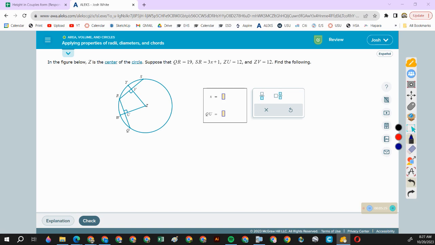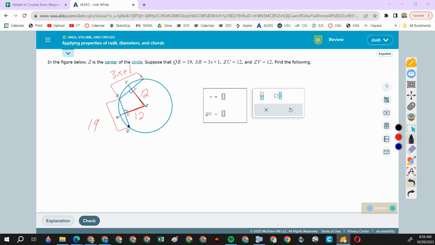So here we have two chords. We have two radii, and we know that the chords and the radii intersect at right angles. Okay. We know that the distance of QR is 19. We know the distance of SR is 3x plus 1. We also know that ZU, this length here, is 12. And ZV is this length here, which is also 12.